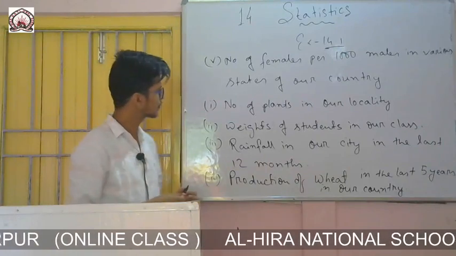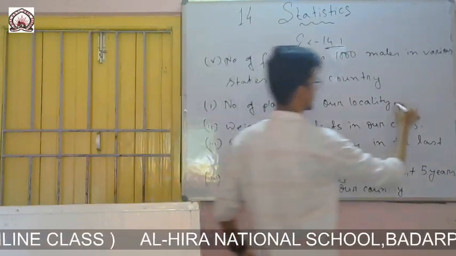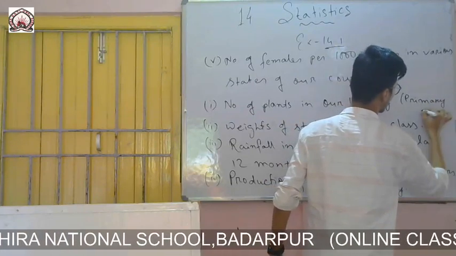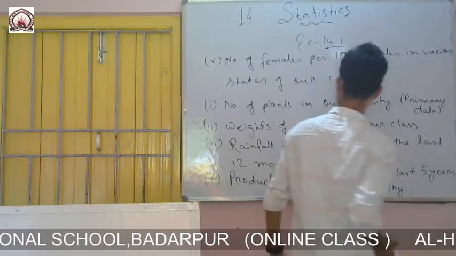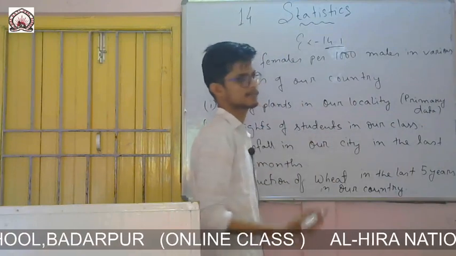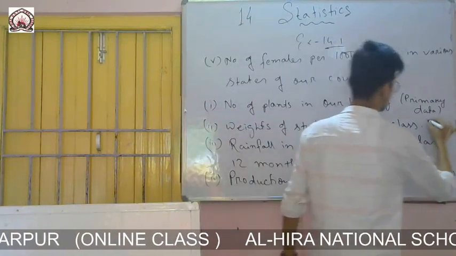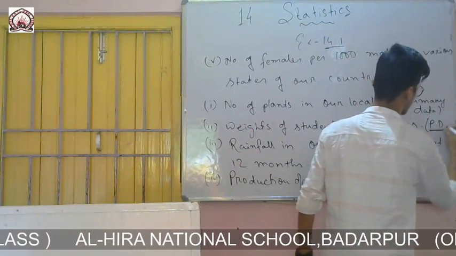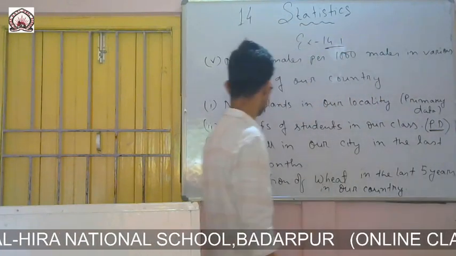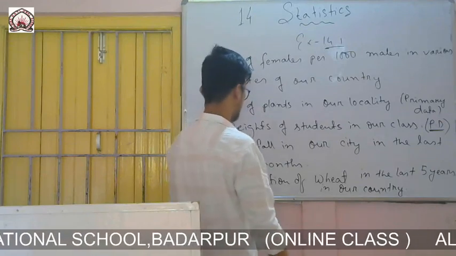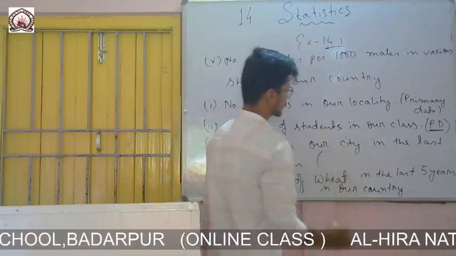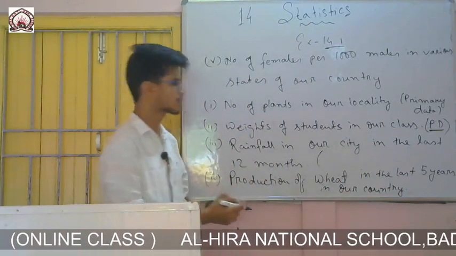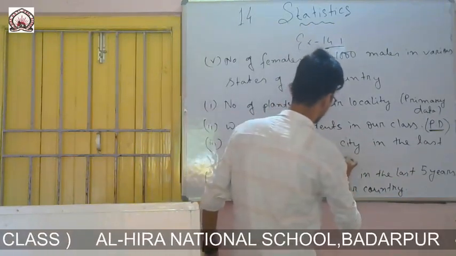Okay. So number of plants in our locality will be primary data. Weights of students in our class, this one also I can find by myself. So this one is also primary, write it in full form. I am writing it like this: primary data. Rainfall in our city in the last 12 months, this one I cannot directly find. I have to seek help from other sources. So this one will be secondary data.